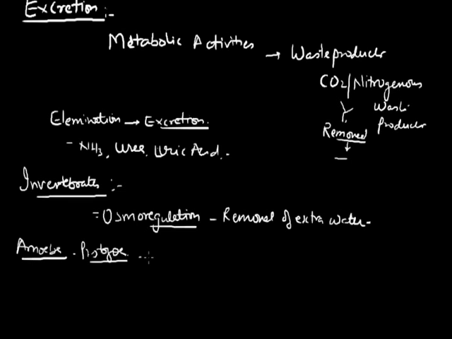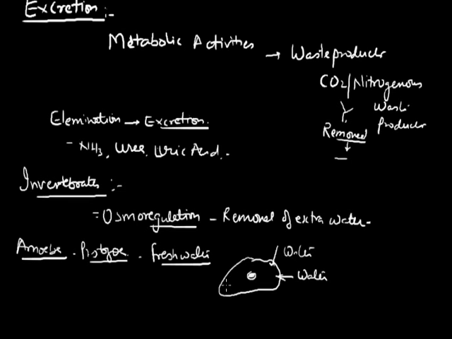Amoeba primarily resides in fresh water. This is suppose the body of amoeba, this is nucleus. So water from outside continuously enters the body of amoeba due to osmosis, and it has to be removed from the body immediately, and this purpose of removal of water in amoeba is served by contractile vacuoles.